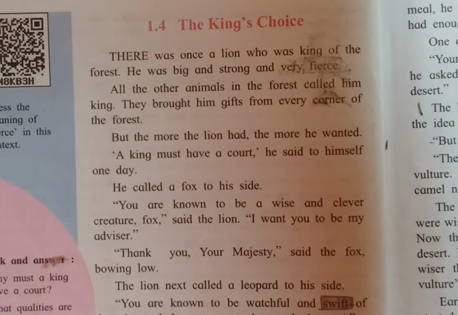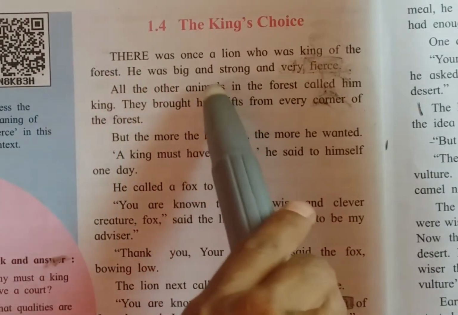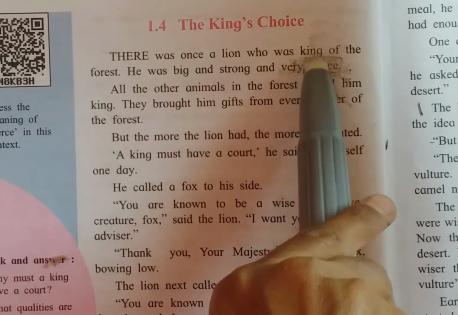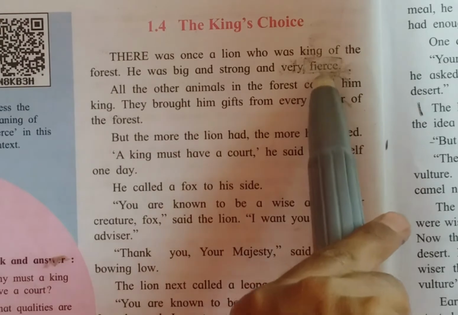So students, now we see there are many wild animals in the forest. So all these animals are living in the forest. All these animals are doing some activities for the king. So students, who is king? Lion is the king of the forest. Here, the lion, who was king of the forest? So the lion is the king of the forest, and he was very big, strong and very fierce.